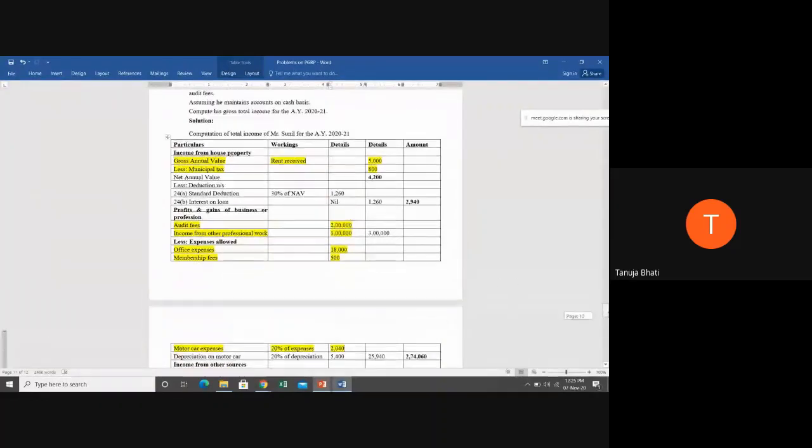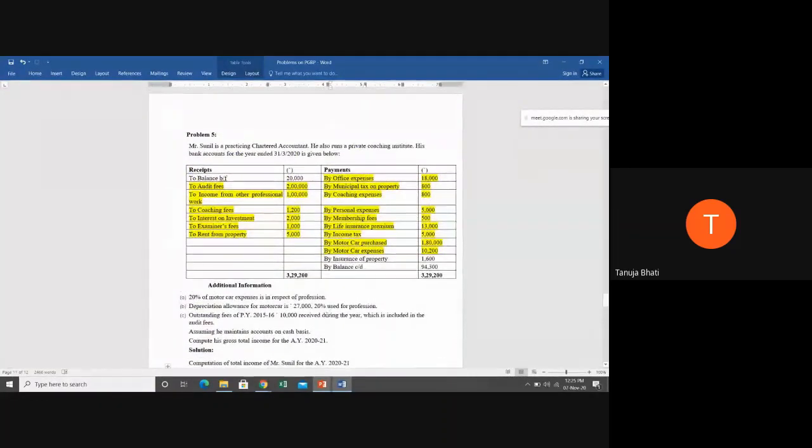So it is 2,040. Next, I told you all depreciation is an allowable expense. Now depreciation is on the motor car purchase. So 1,80,000, depreciation on motor car is 15%, and only 20% is used for profession, which is 5,400. Or directly what you can do here, it is given depreciation is 27,000. This 27,000 is the entire depreciation.